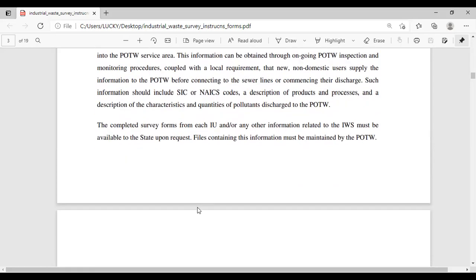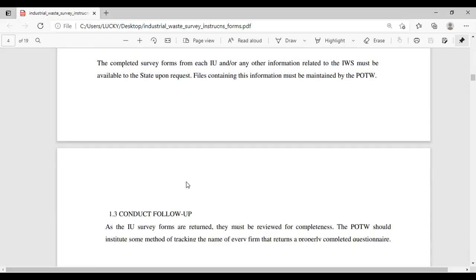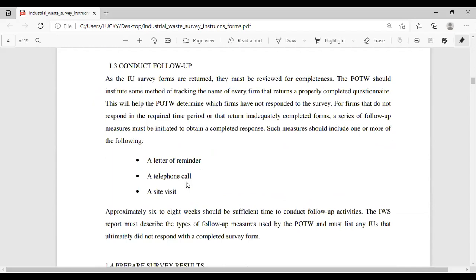Completed survey forms from each industrial user and any other information related to the IWS must be available to the state upon request. Files containing this information must be maintained by the POTW, which must conduct follow-up. As the industrial user survey forms are returned, they must be